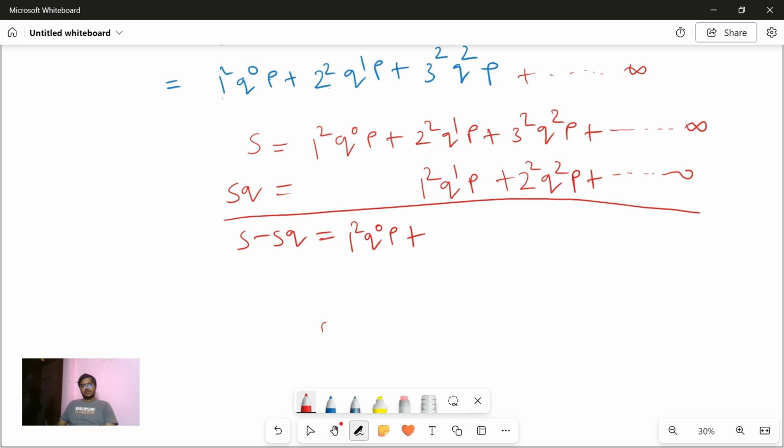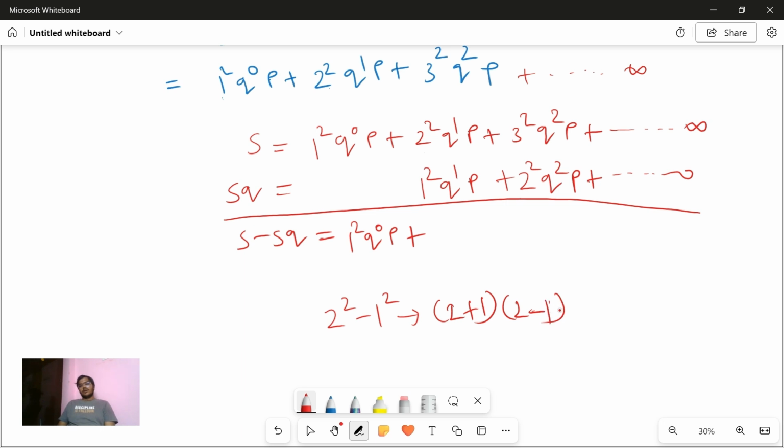What is a square minus b square? Ninth standard maths. A square minus b square is a plus b into a minus b. So 2 square minus 1 square is nothing but 2 plus 1 into 2 minus 1. Understood?